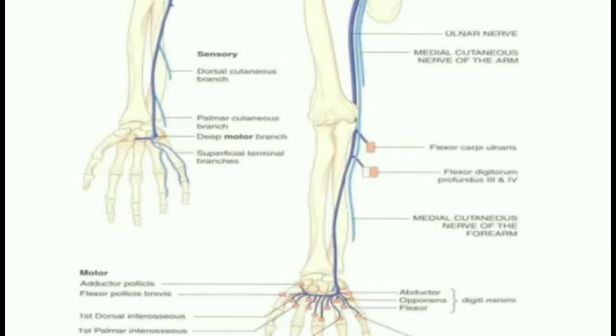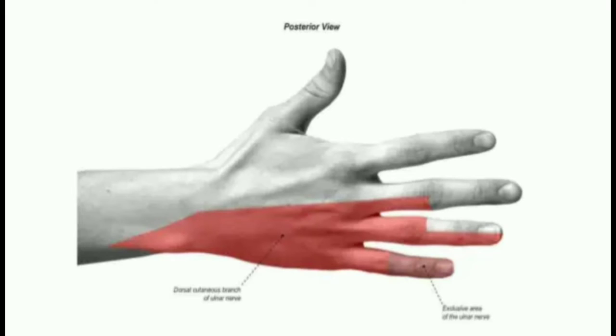The deep branch first pierces and innervates the opponens digiti minimi muscle and then gives off a branch to the remaining hypothenar muscles just after emerging from Guyon's canal. The superficial branch supplies the cutaneous border of the palm and then divides into two digital branches. These two digital branches innervate the volar surface of the fifth and the ulnar half of the fourth digit. I think you guys have understood.